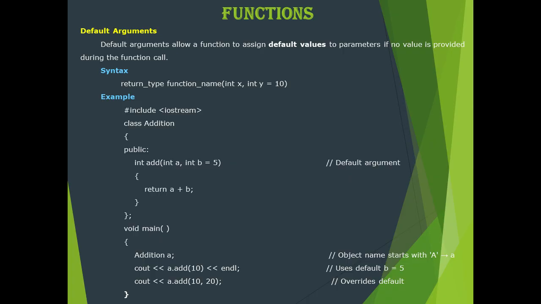The next function call is a dot add of 10 comma 20. During the function call we are passing two arguments. The 10 will be assigned to the variable a and 20 will be assigned to the variable b. It won't take the default value because we are passing the value here. So it will assign 20. After performing the addition operation 10 plus 20, it will return the result 30 to the calling function add of 10 comma 20. So the output of this program is, first one is 15 and the second output is 30.